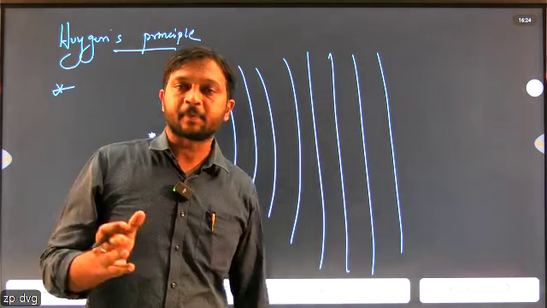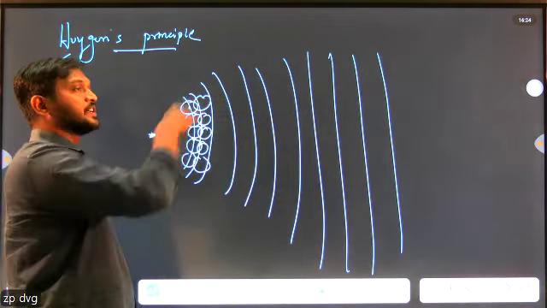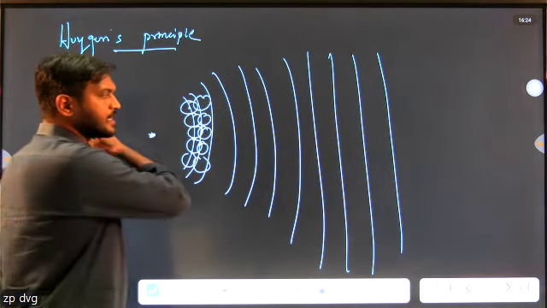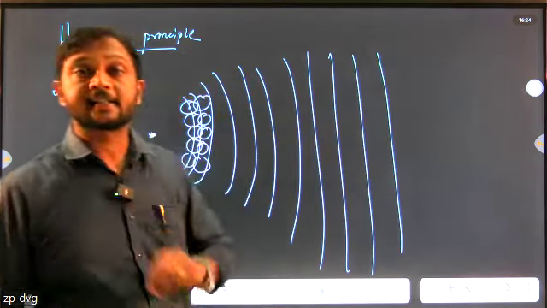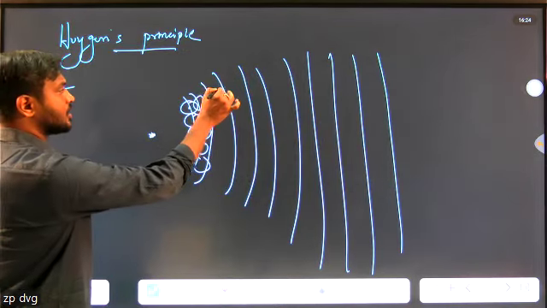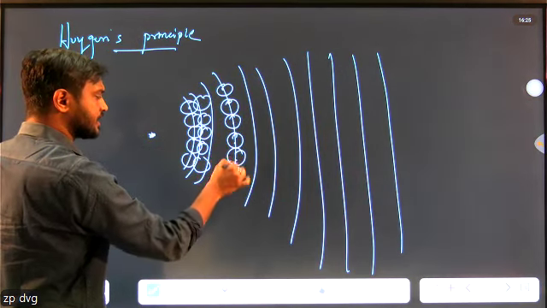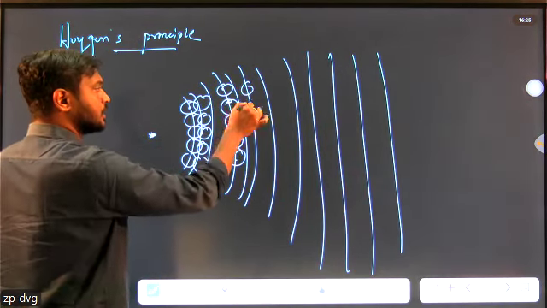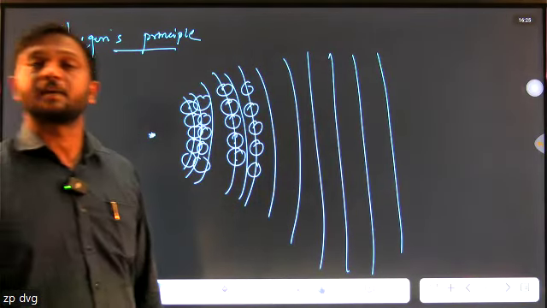What is the Huygens principle? Every point on the wavefront is a source of secondary wavelets, and these secondary wavelets spread out in all directions. That is the Huygens principle. And the second one is the tangent drawn on the secondary wavelets. The tangent drawn on the secondary wavelets produces new wavelets. That is called Huygens principle.